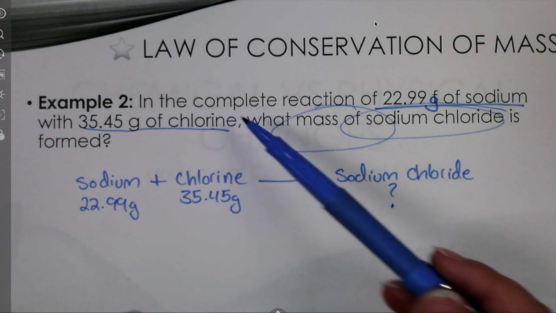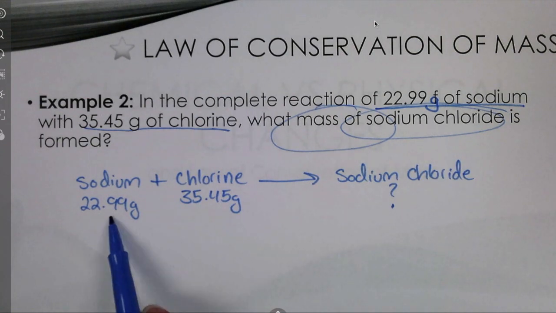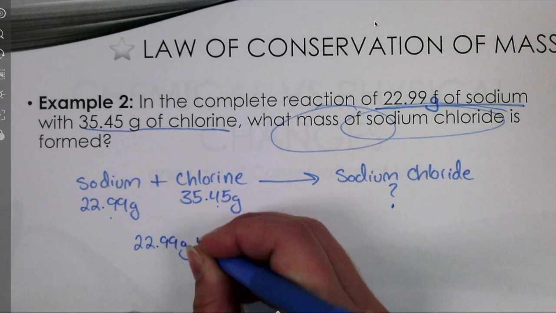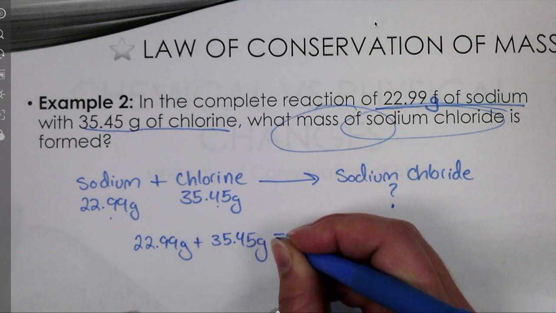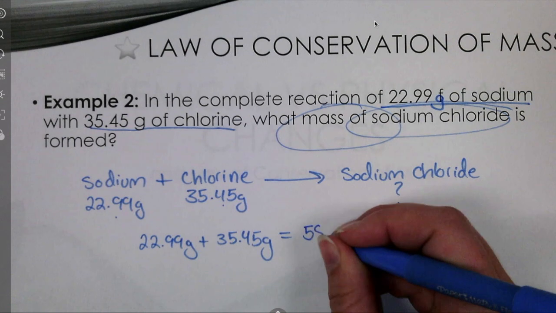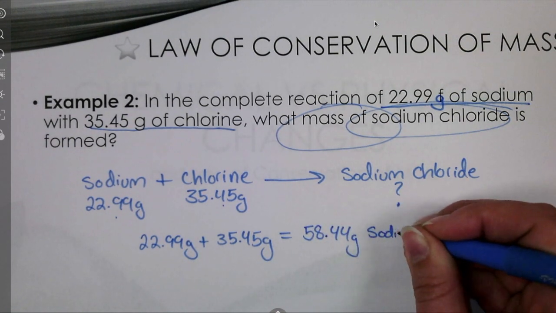Well, again, if the mass of your reactants has to equal the mass of your products, all I need to do is add these two masses together. And when we add these together, we get an answer of 58.44 grams of sodium chloride.